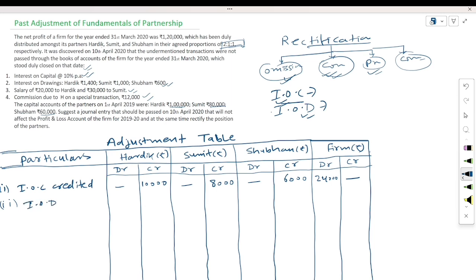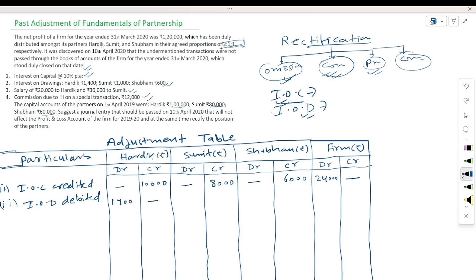Interest on drawing debited. The drawing amount is already given here. We need not calculate the amount of drawing. As we discussed, interest on drawing is income for the firm but expense for the partner. So here we will debit this amount